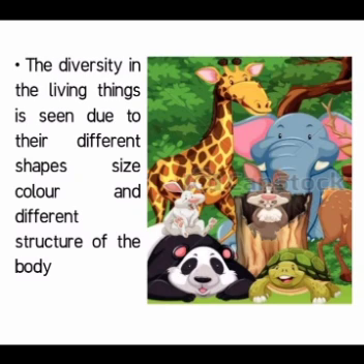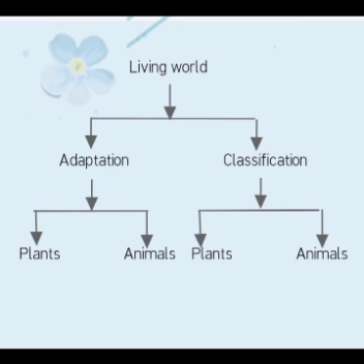For example, giraffe, elephant, tortoise, rabbit, etc. Size is also different. Color is also different. For example, rabbit has white color, elephant has black color, panda has black and white color, and different structure of the body. This chapter is divided into two parts, that is adaptation and classification.